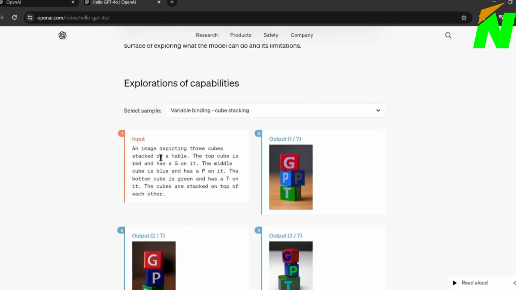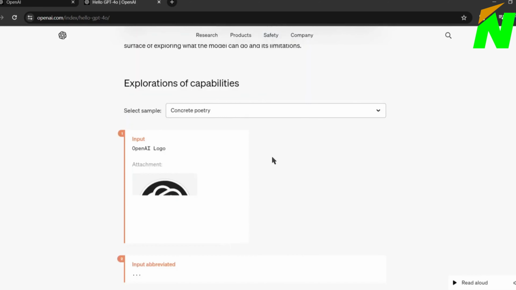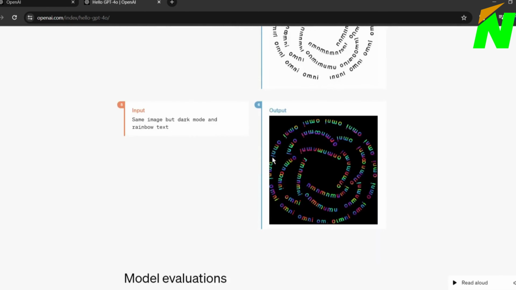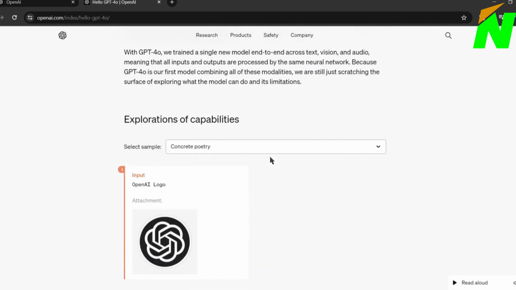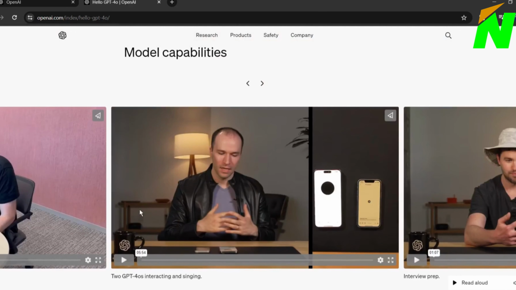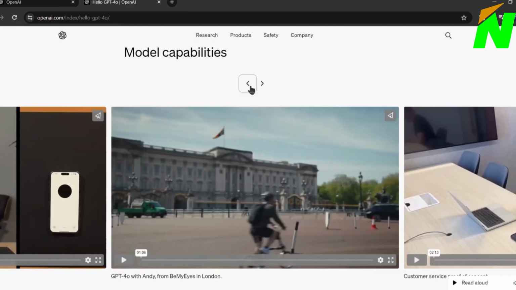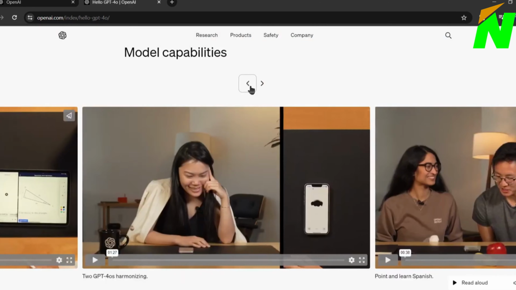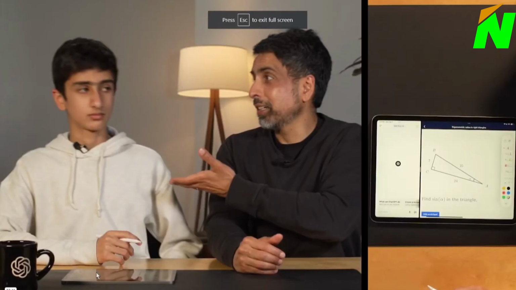You can create variable binding, cube stacking like this, or concrete poetry like this also. This is not the end. GPT-4o is now capable of using voice mode to talk to ChatGPT. Let's have a look at some of them. This new GPT-4o model can solve math problems.